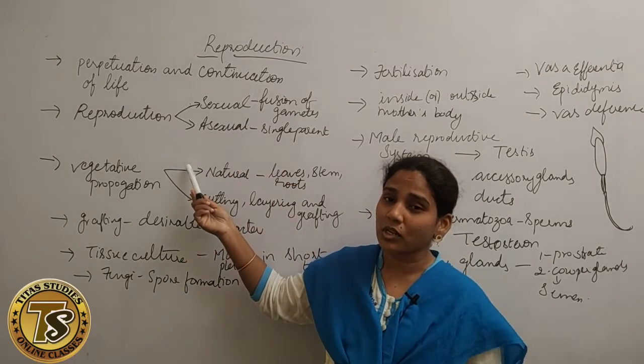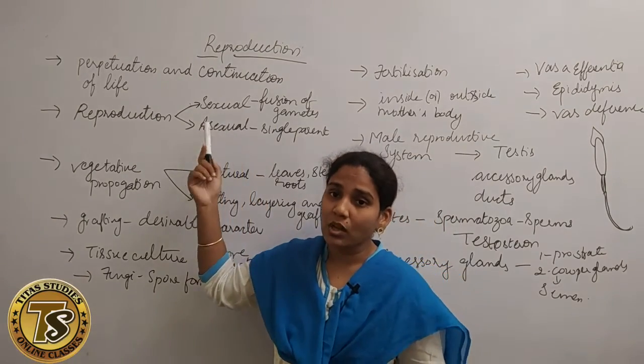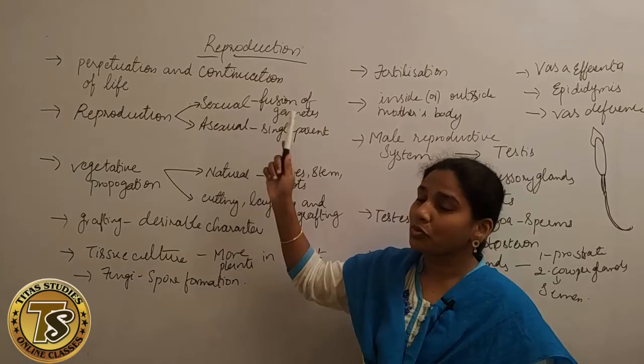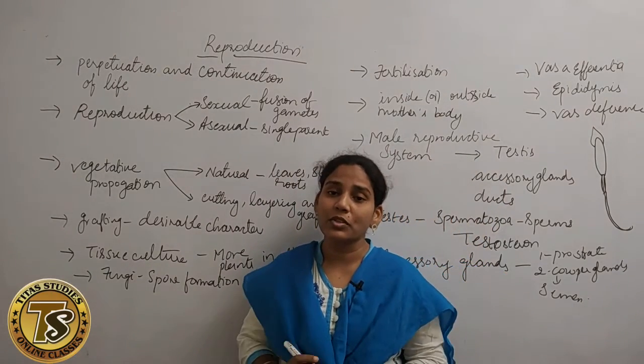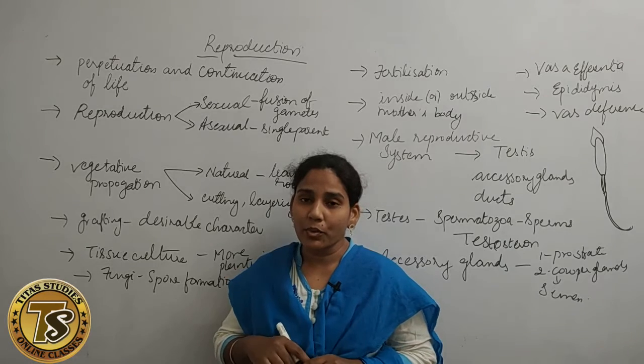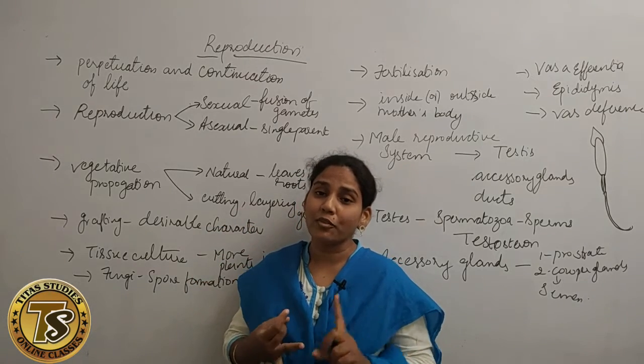And reproduction is mainly of two types. One we call sexual reproduction and another we call asexual reproduction. What is the difference between sexual and asexual? Let me tell you clearly. In sexual reproduction, two organisms will participate, male and female.